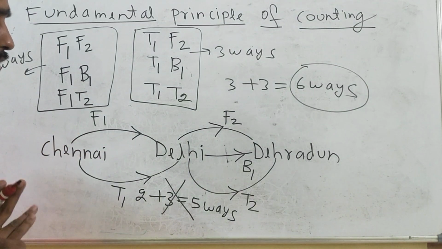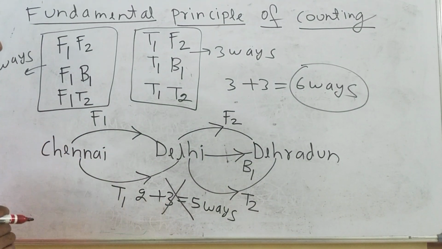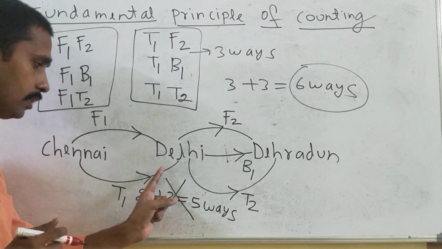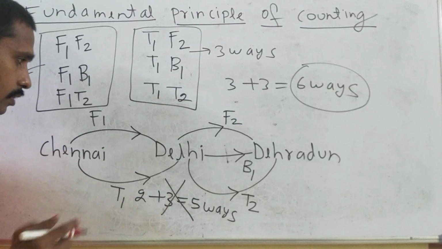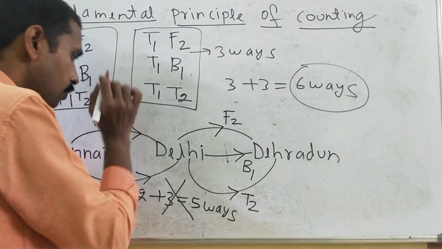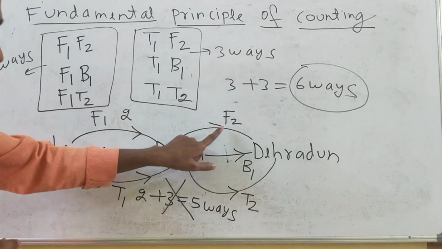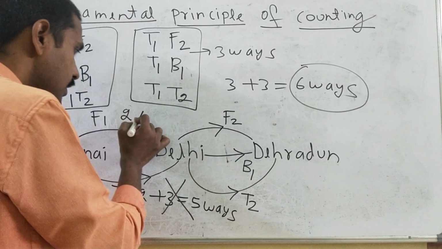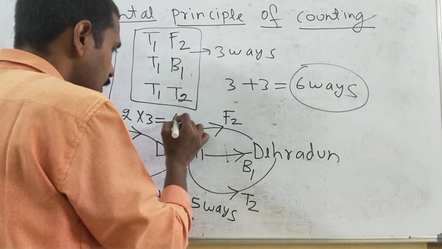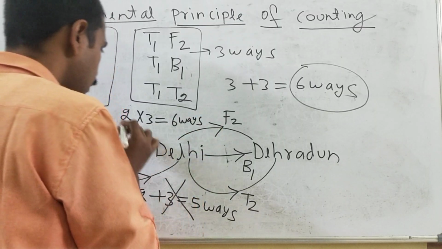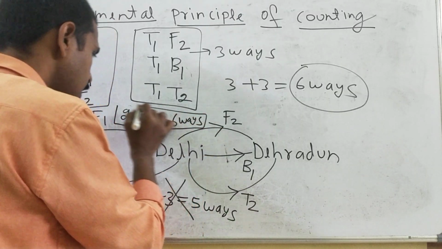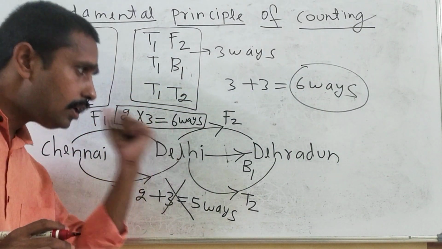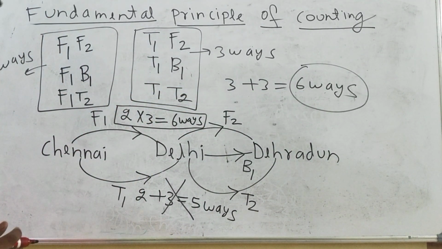Okay. Now if you observe, there is one pattern actually. You see how many ways are there here from Chennai to Delhi? One is flight and then train. So 2 ways. Okay. And here from Delhi to Dehradun, flight, bus and train. So 3 ways. So how many total ways are there? 6 ways are there. So can you see how many ways we are calculating? 6 ways. So actually this is called the multiplication rule.